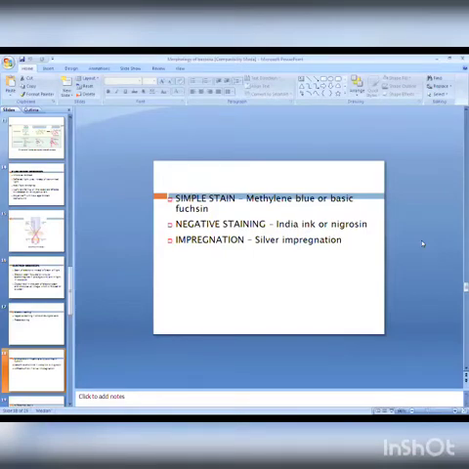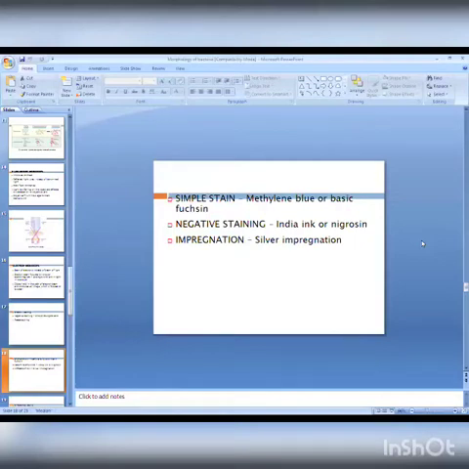Then one more is there, the impregnation staining method. In impregnation staining, silver impregnation is used, generally silver nitrate. Here, a few bacteria like spirochetes, or organs of the bacteria like flagella, are very, very thin in size.